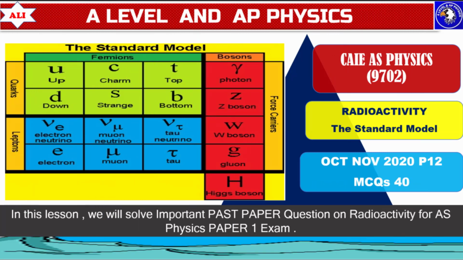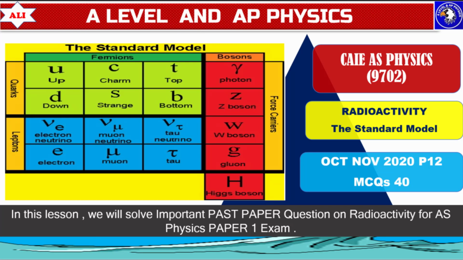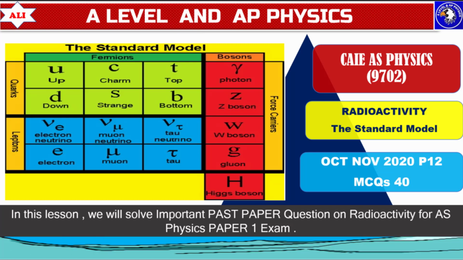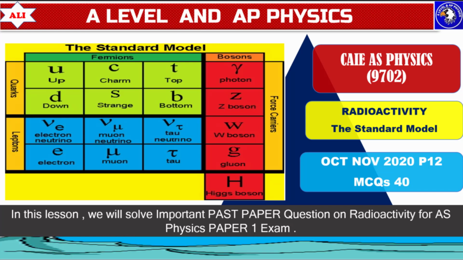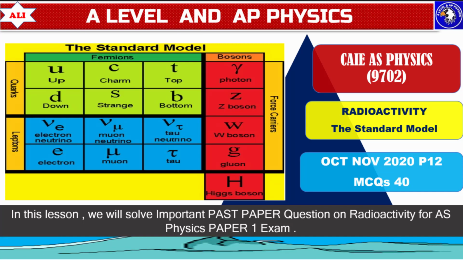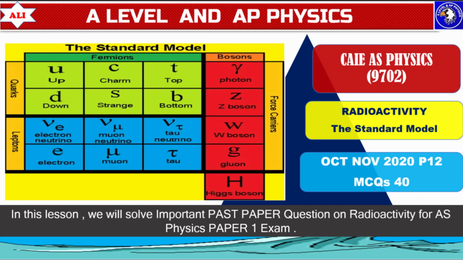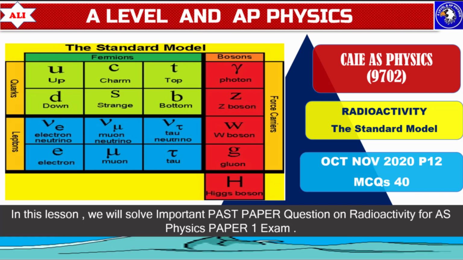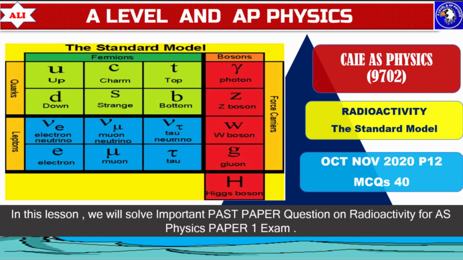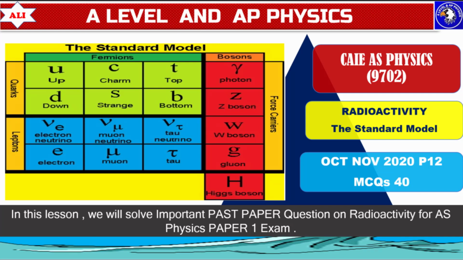In today's lesson, we will discuss the standard model. We will discuss how this theory explains the whole universe. And also in the explanation, we will discuss what are fermions, what are bosons, and what are the fundamental particles, and what is a fundamental particle. Then we will also discuss how we can classify matter and antimatter.